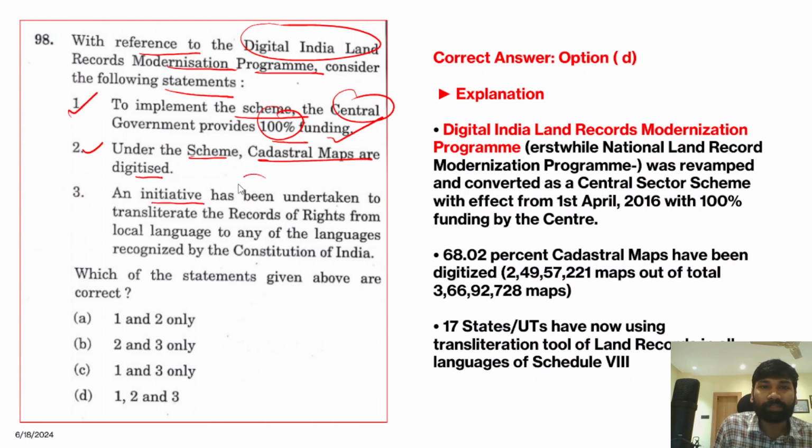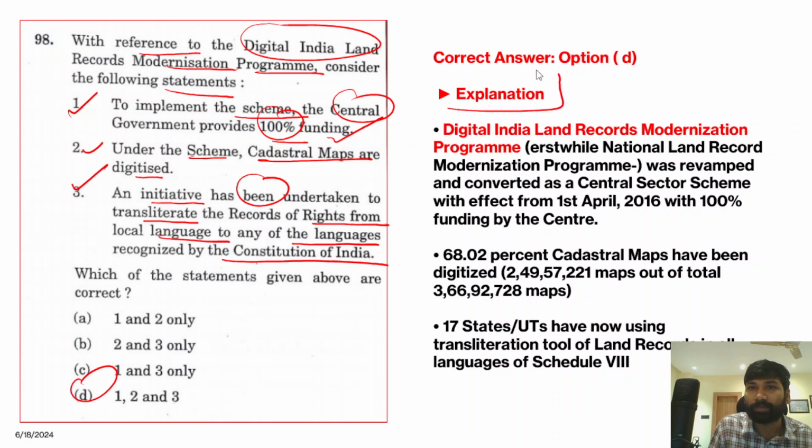Yes, so these two statements are absolutely correct. And an initiative has been undertaken to transliterate records of rights from local language to any of the languages recognized by the Constitution of India. So all these three statements are correct. You can go through the explanation part. The Digital India Land Record Modernization Program, erstwhile National Land Record Modernization Program, was revamped and converted as a central sector scheme with effect from 1st April 2016 with 100% funding from the central government.